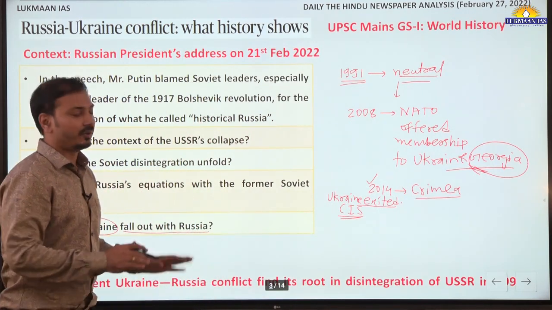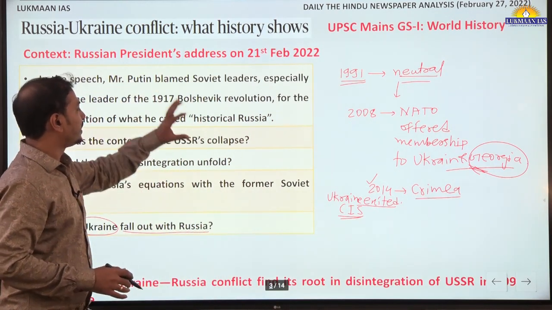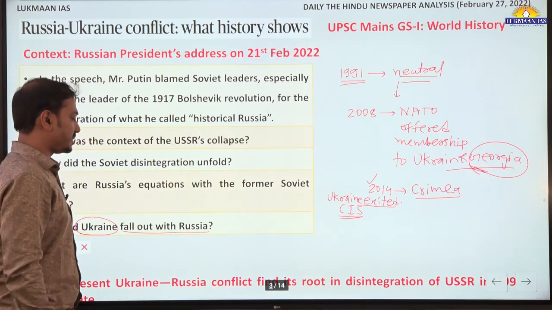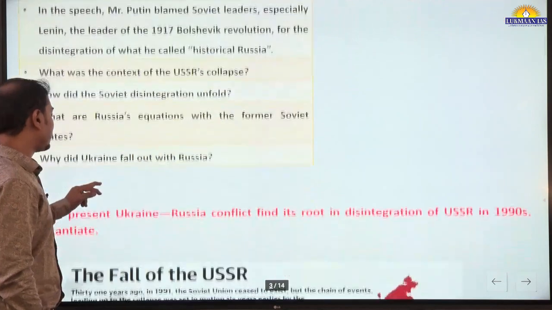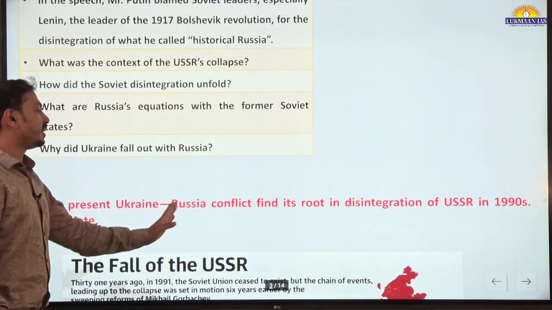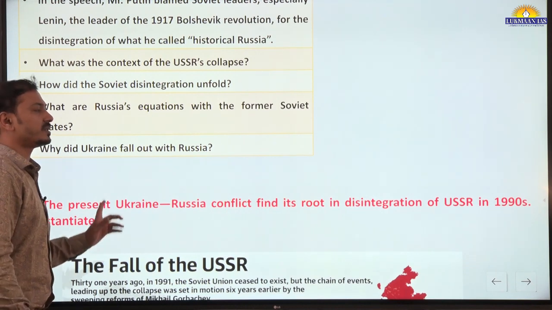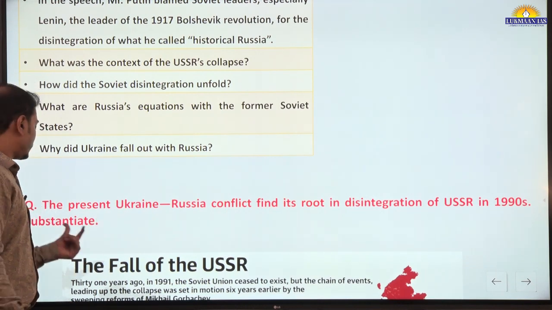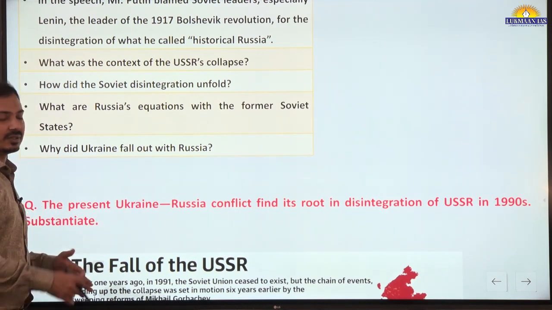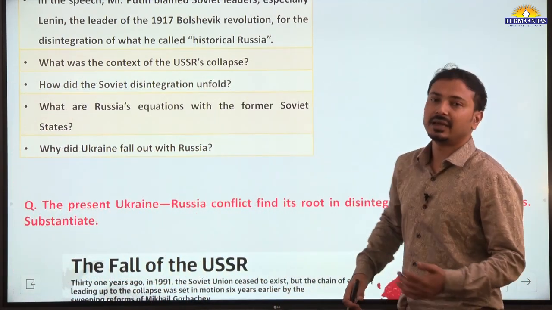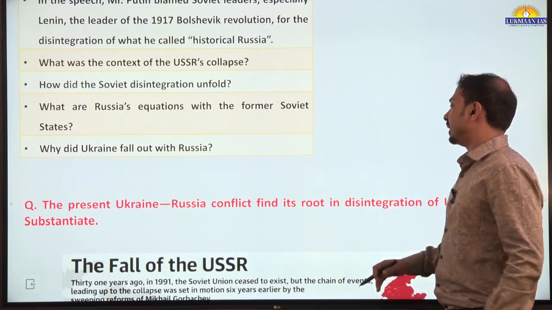I believe you have now understood how this finds its roots in the USSR collapse. So there can be a question like: the present Ukraine-Russia conflict finds its roots in the disintegration of the USSR in the 1990s, substantiate. You have to give the developments and examples in the answer and elaborate on that.